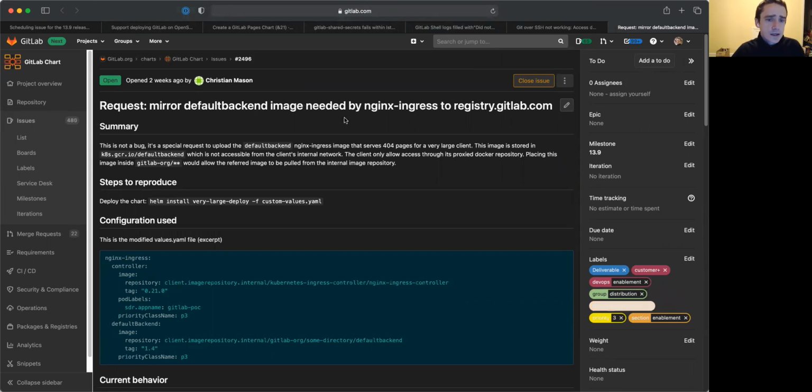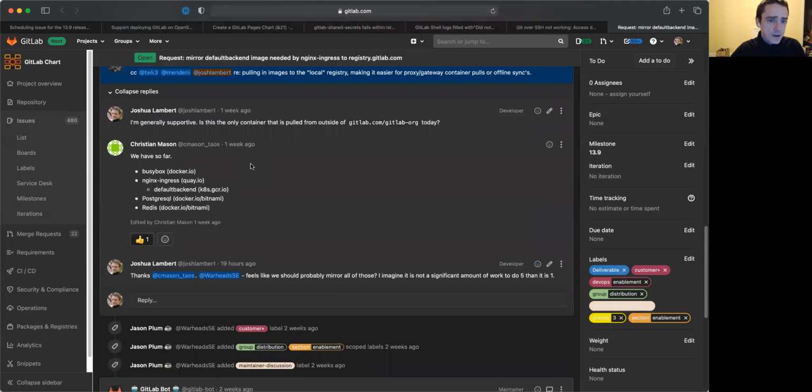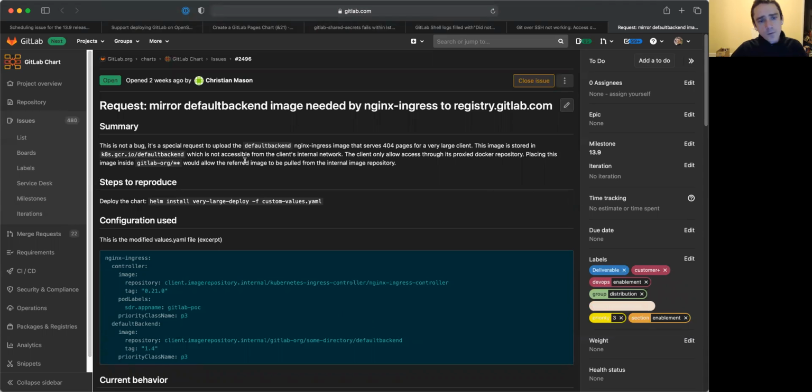Finally, the next item I want to highlight is that we're also working to make sure that all of the images that the Helm chart utilizes are hosted on GitLab infrastructure. The reason is because we've seen some uptime challenges with some of the variety of services that we use here at GitLab, whether it's Docker or Quay or GCR or other places. And so we wanted to make sure that we own our own destiny here on these images. We're largely just mirroring them, but this will allow us to be responsible for the uptime.